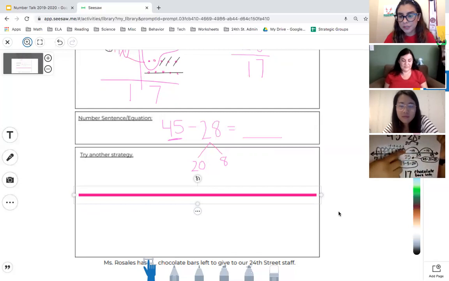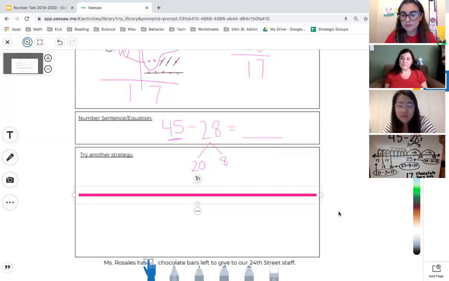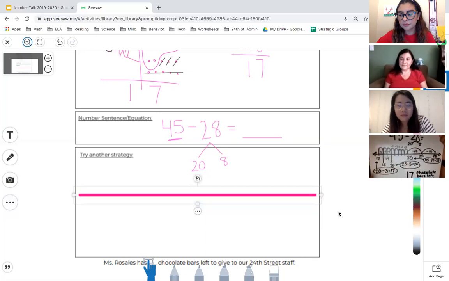And then I went ahead and did that second part of my decomposition of 28, that 8. And I did 8 bunny hops on the number line. I went ahead and indicated 5 on the top though, because that's a friendly number, because I remember what Ms. Hernandez taught us, that, you know, if you notice friendly numbers, you can use those to help you out. So then I took 5 away, 25, and took 5 away, gave me my friendly number 20, and 3 more is going to give me 17.